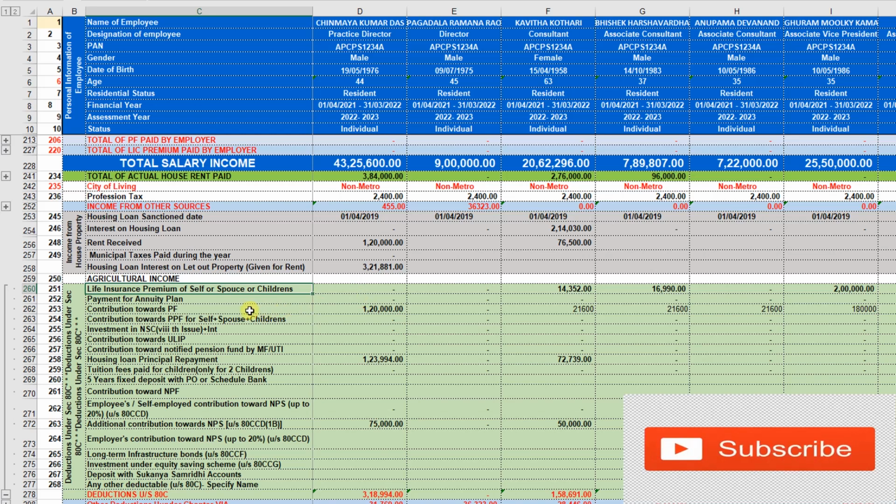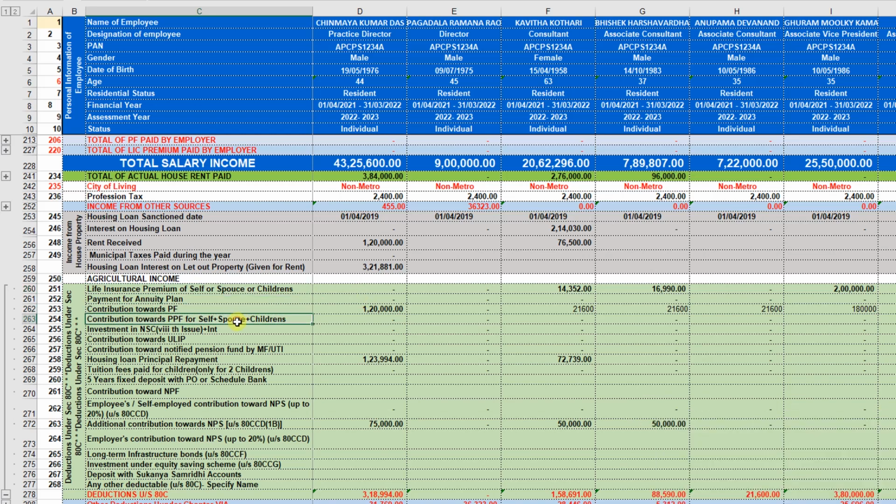Life insurance premium, payment to annuity plan, contribution towards PF, contribution towards PPF, investment in NSC, contribution to a ULIP, contribution towards notified pension fund under mutual fund or UTI, housing loan principal repayments, tuition fee paid for the children, 5 years fixed deposit with the scheduled bank, contribution towards NPS, employee's self-employed contribution towards NPS up to 20% under section 80CCD, additional contribution towards NPS under section 80CCD(1)(b), employer's contribution towards NPS, long-term infrastructure bonds, investments under equity savings scheme, deposit with Sukanya Samriddhi accounts, any other deductible items we can mention here.